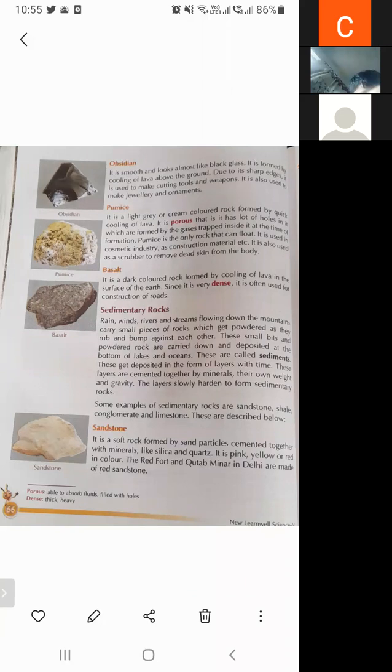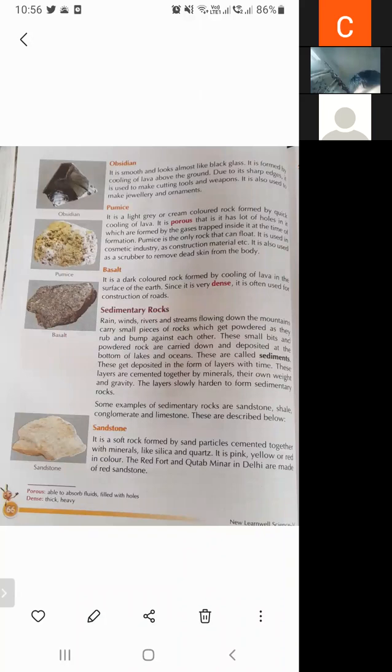So examples of sedimentary rocks are sandstone, shale, conglomerate, and limestone. So what is sandstone? It is a soft rock formed by sand particles cemented together with minerals like silica and quartz. Next is shale. It is a soft rock made up of mud and clay particles piled up in layers. It is used to make tiles, bricks, etc.